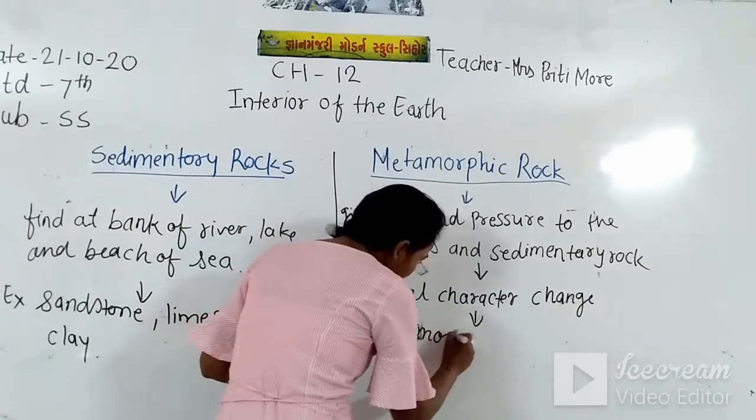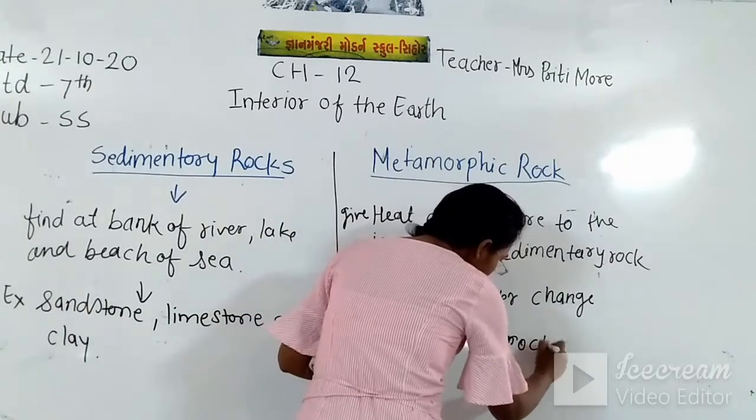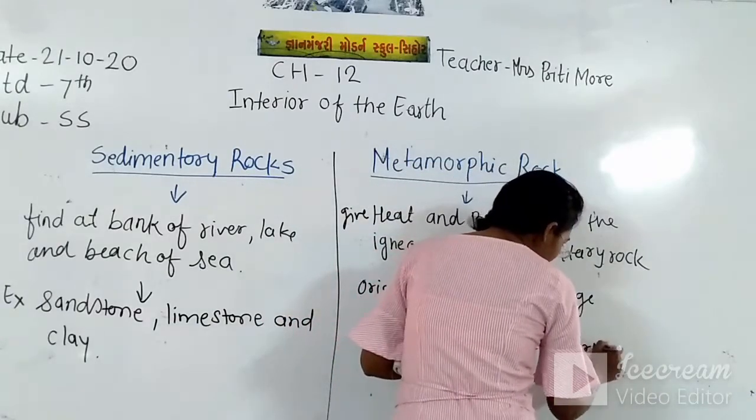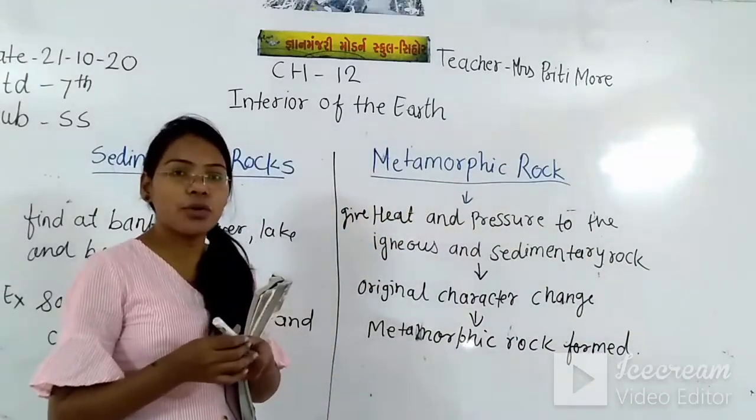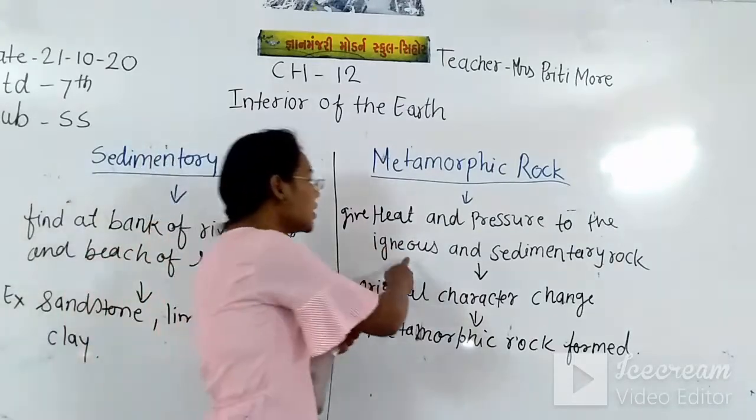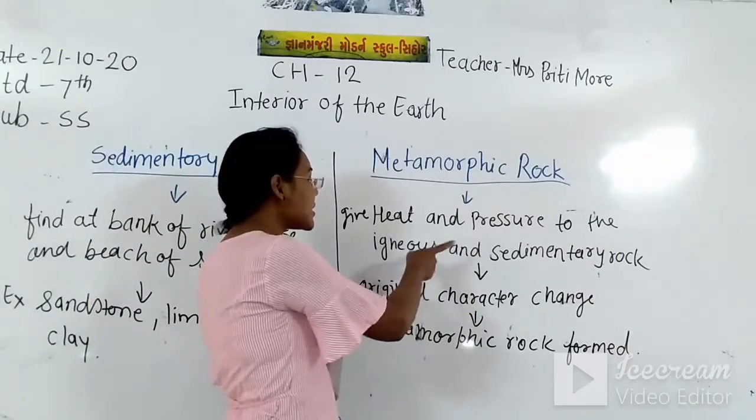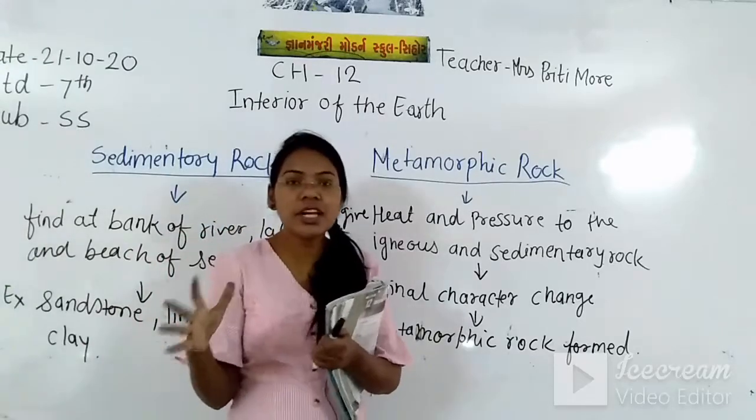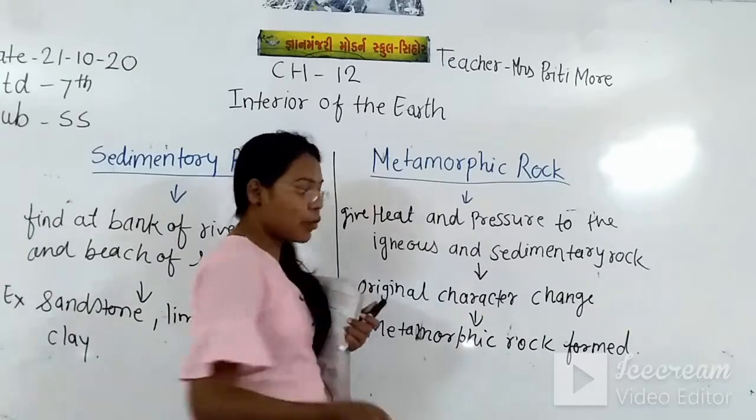Then the metamorphic rock forms, and this new rock is called metamorphic rock. When we give the pressure and heat to the igneous and the sedimentary rock, then the original characters of igneous and sedimentary rocks and their appearance totally change, and it converts into a new rock, and that new rock is called metamorphic rock.